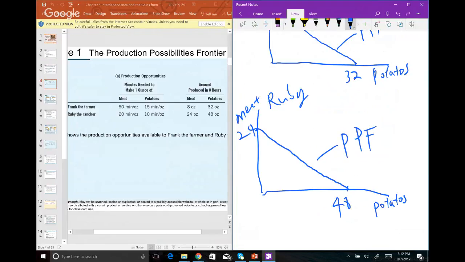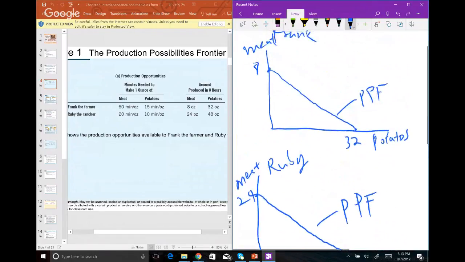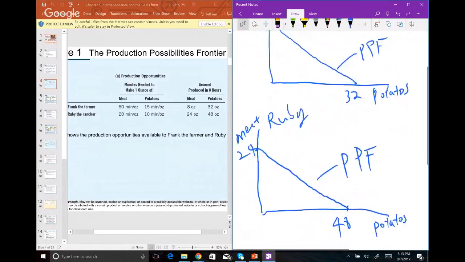Once you have the two PPFs, the next step is very crucial, because we're going to find out which person is good at what, and therefore which person can specialize in production and then trade with the other party. Based on the numbers here, it looks like Ruby can produce more meat than Frank. At the same time, Ruby can produce more potatoes than Frank. So if this is based on who can produce more, then we can see Ruby has both advantages.